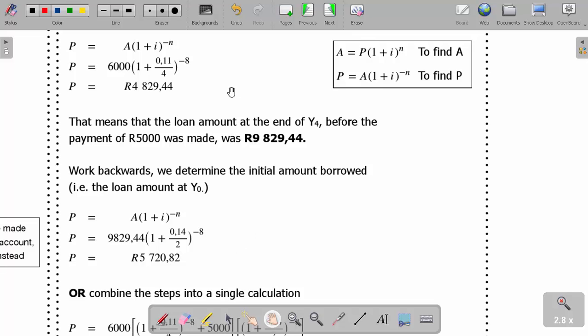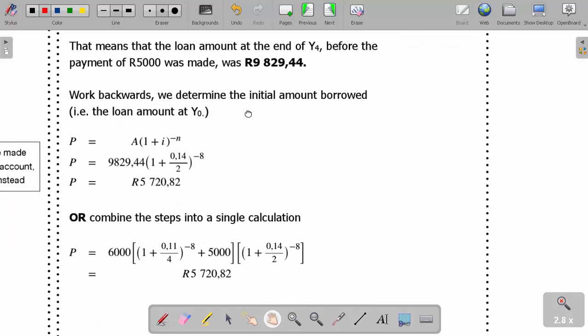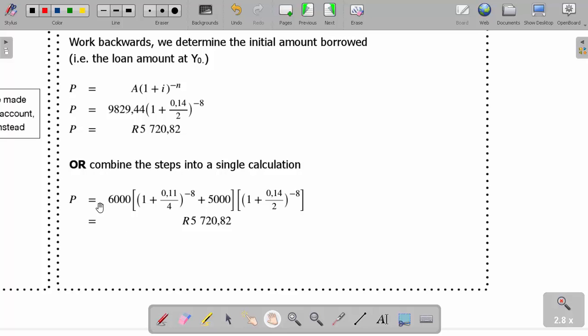Now I can combine all the steps above in a single calculation by using P equals 6,000 into open brackets, this one here, after the first 4 years where I paid another extra 5,000, then multiplied by the remaining 2 years compounding semi-annually. Okay, then power negative 8, which gives me the same money, which is 5,720.82. Are we together? If we are not, please pause the video and watch it again.